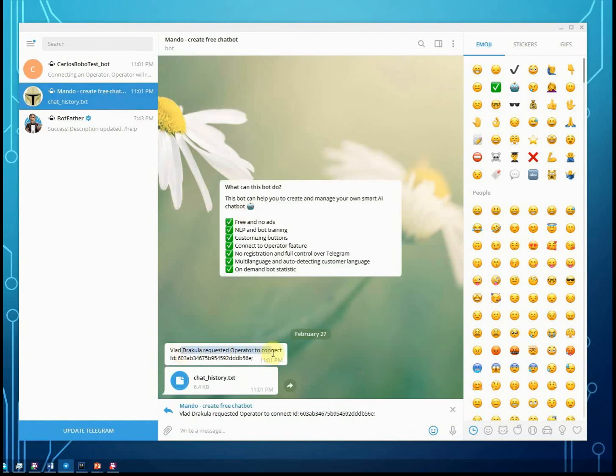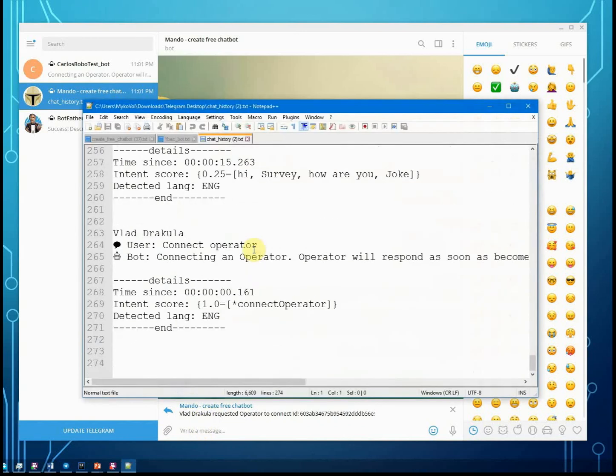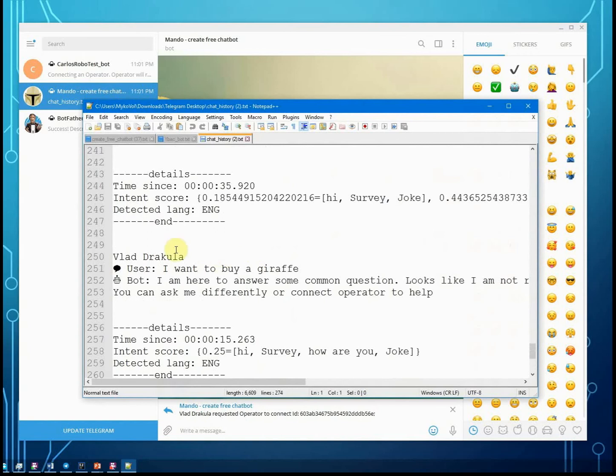So you see, like, "I want to connect operator," so I see the user and I see the chat history. I can open chat history and see all messages that the user wrote to my bot.